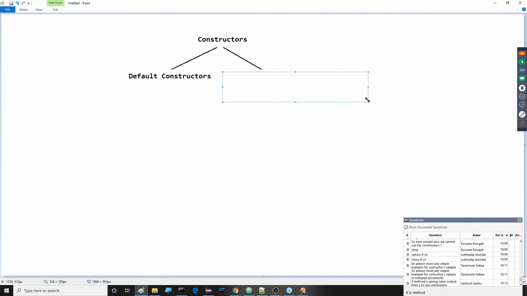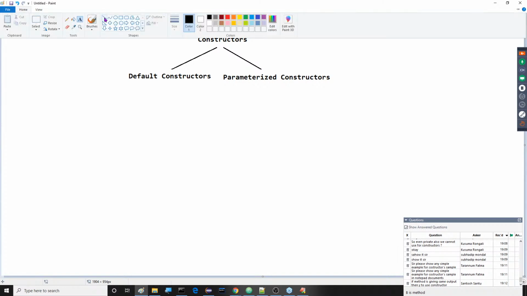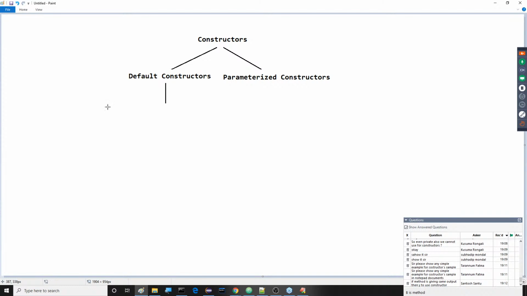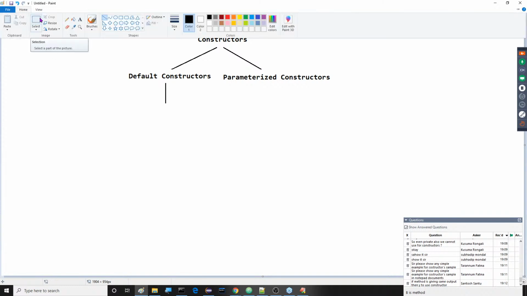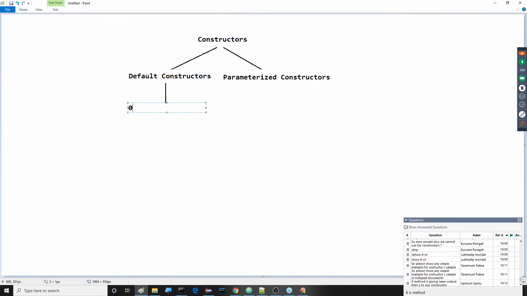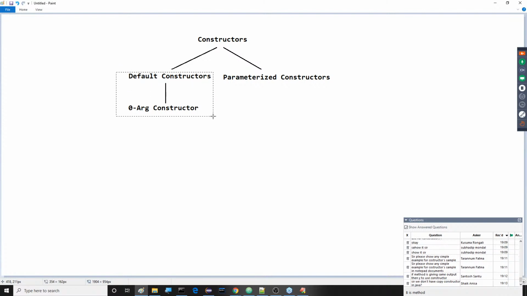Constructors are available in two types. One is the default constructor. Another one is parameterized constructors. The default constructor has only one type, that is the zero argument constructor. Multiple types are not available.